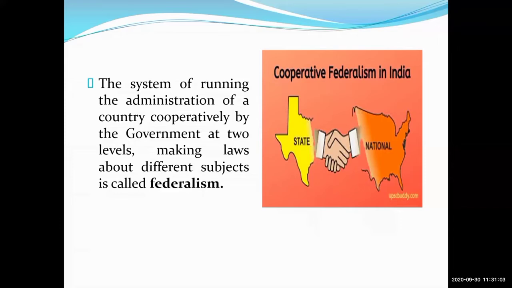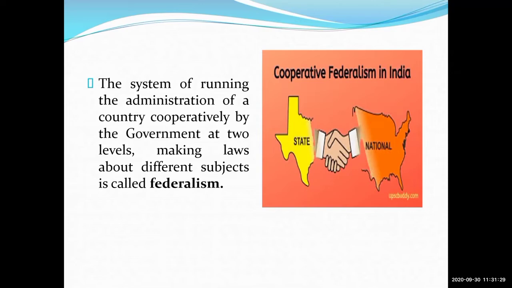And which are the two levels? State level and union level. And they make laws about different subjects. It is called federalism. Is it clear, students? Now you all are clear with this concept, I hope.